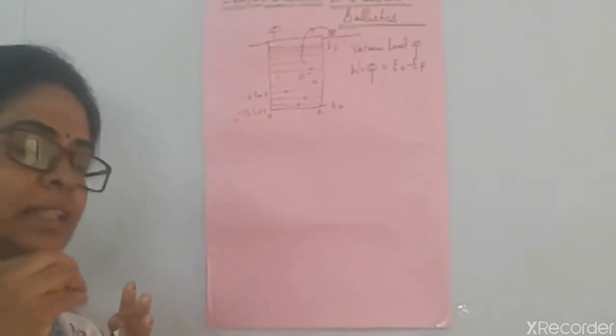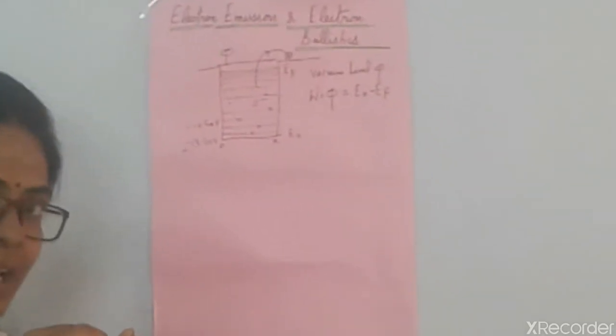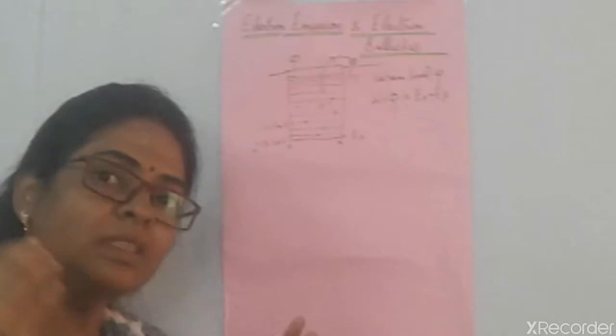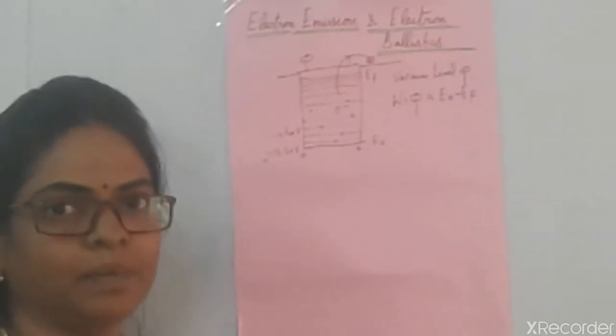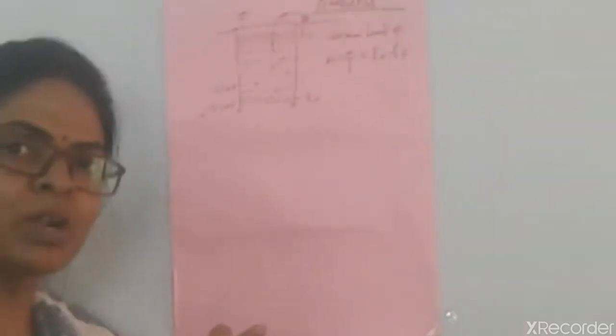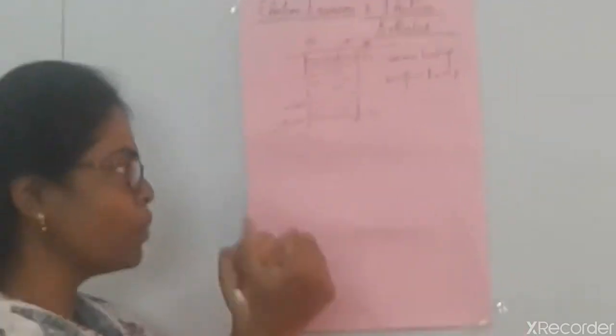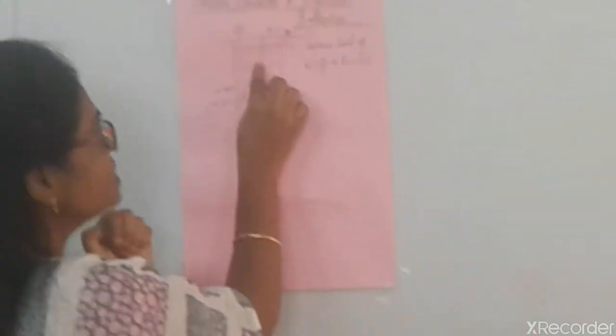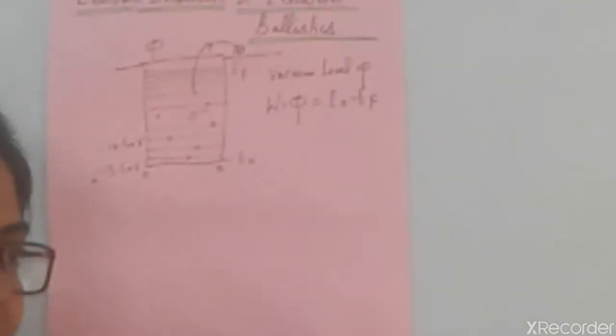You supply this phi energy to the electron by bombarding with some other particle, so that the particle imparts energy to the electron and it comes out of the potential well to the surface of the material. So these are four different ways by which electron emission can take place.